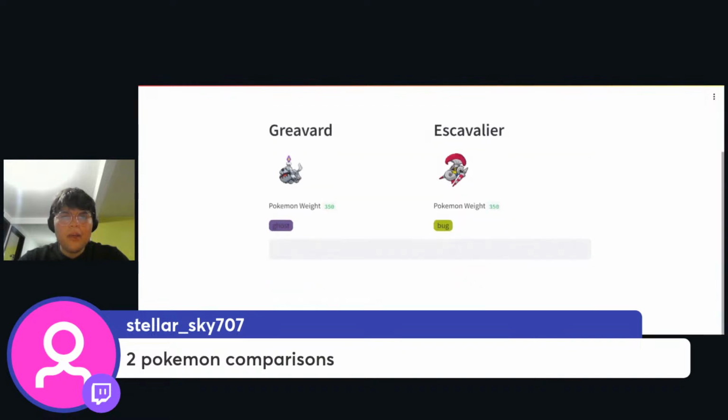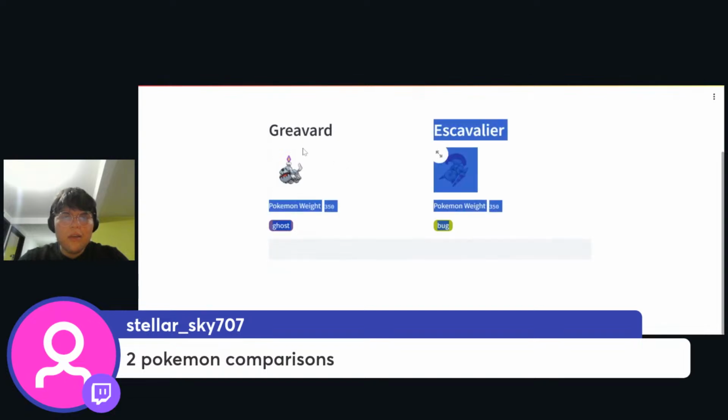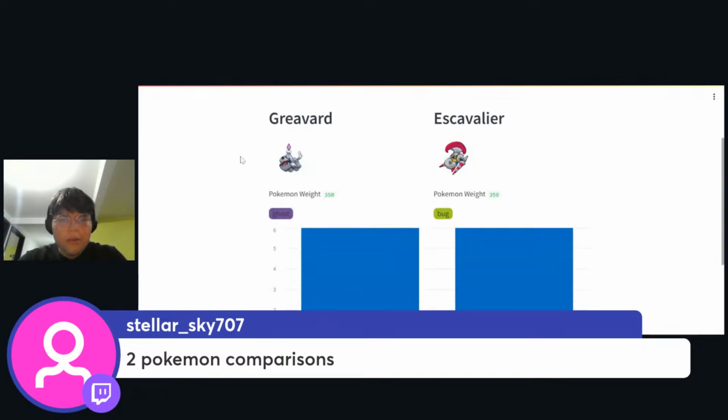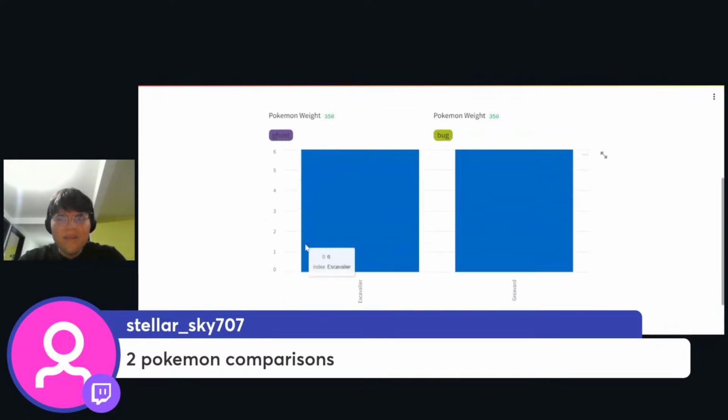So we have Rhyperior and Escavalier, and we're building our data frame, I think. Looks like it got into a loop. Oh no, actually, it started. Right. So it looks like both of these have the same height.